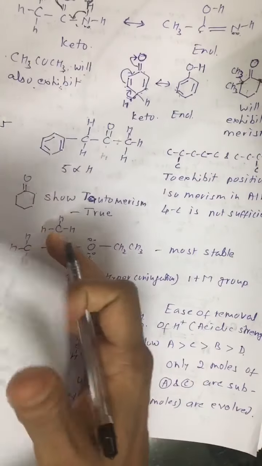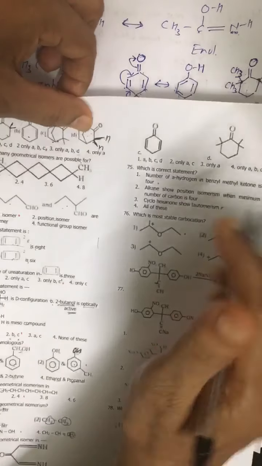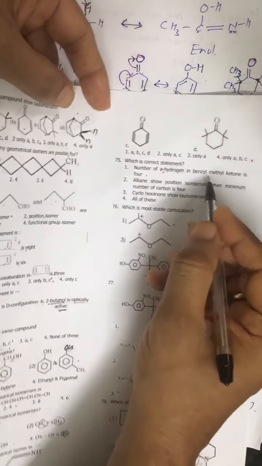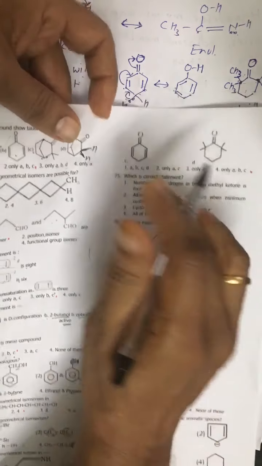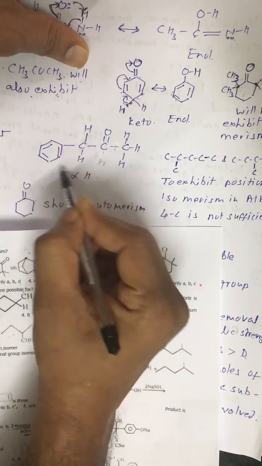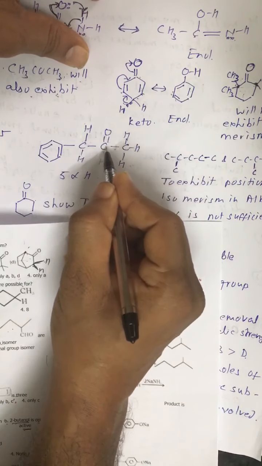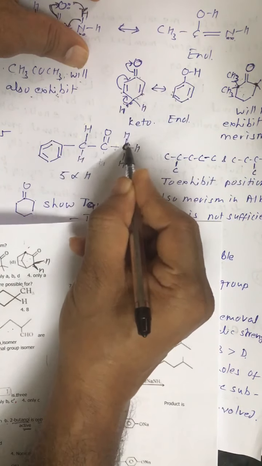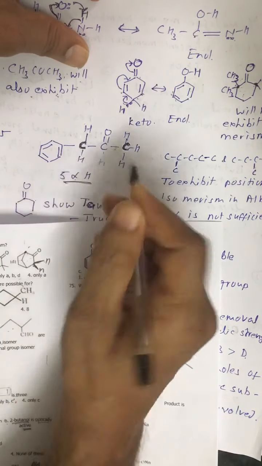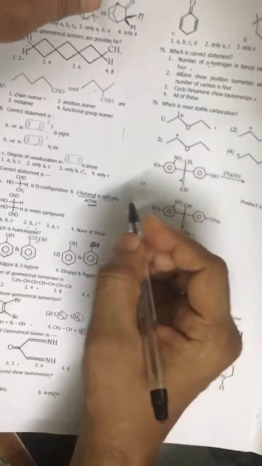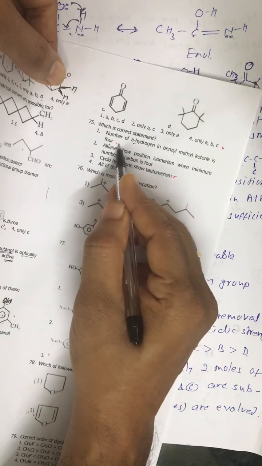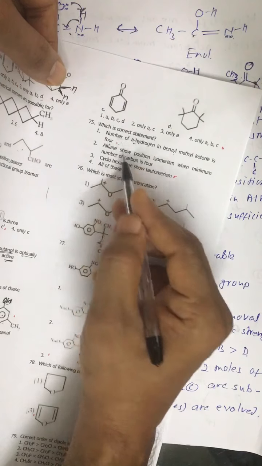Question number 75, look at question number 75. The question is, which is a correct statement? First one, the number of alpha hydrogen in benzyl methyl ketone is 4. Now let us see benzyl methyl ketone. This is the benzyl group, C6H5CH2 group, benzyl methyl ketone. How many alpha hydrogen atoms are there? How many alpha carbons are there? 2 alpha carbons. And alpha hydrogen, 3 plus 2, 5 alpha hydrogen atoms are there. Whereas the first statement of question number 75 says that there are 4 alpha hydrogen. So this is wrong. The first statement is wrong.